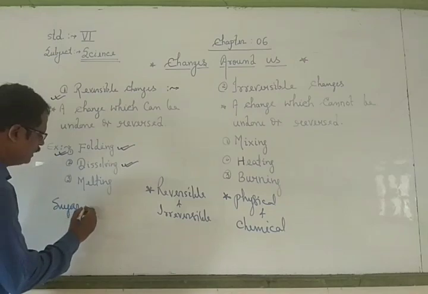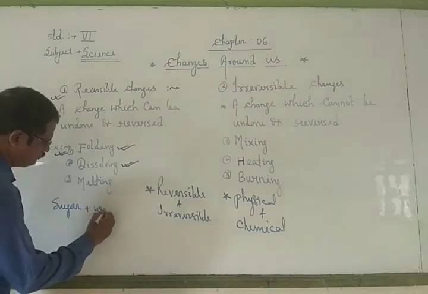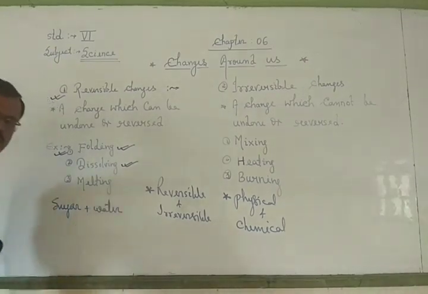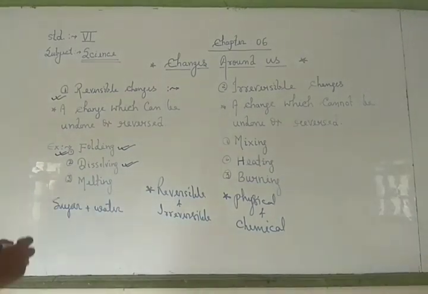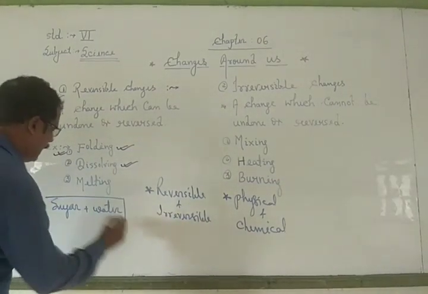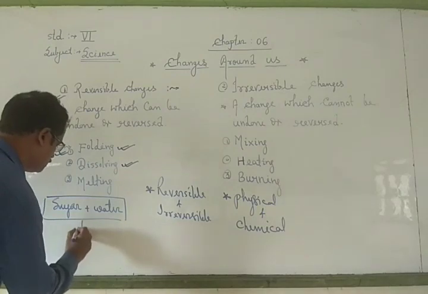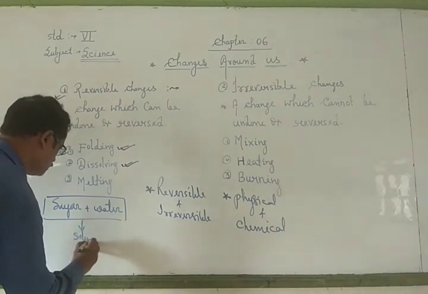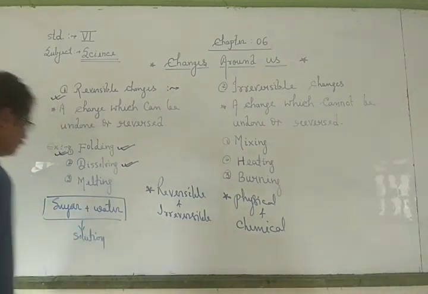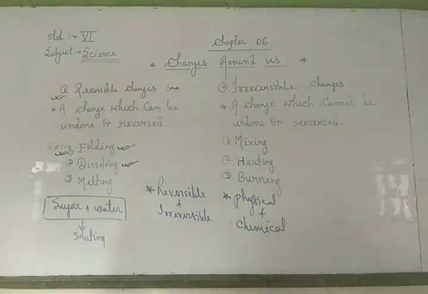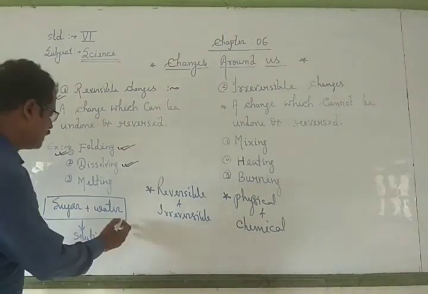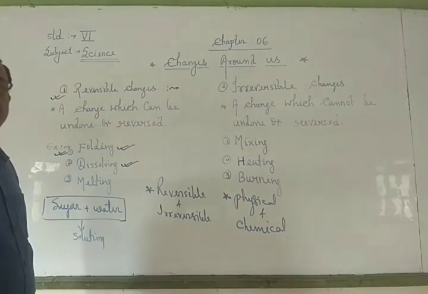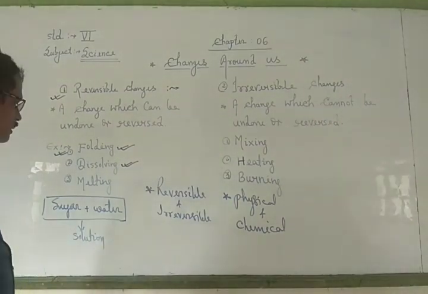We take sugar and keep in water. When we keep sugar in water, they mix together and make a solution. In this way, we cannot see sugar separately because it dissolves in water completely.